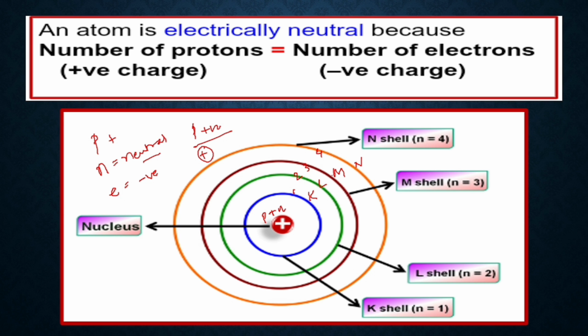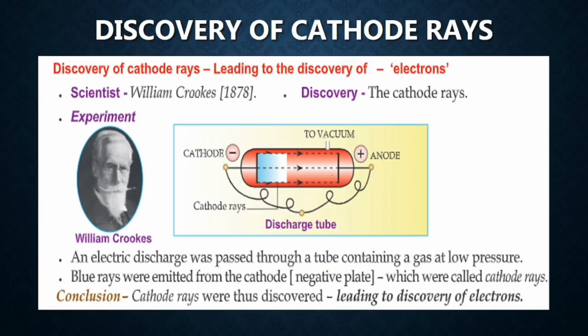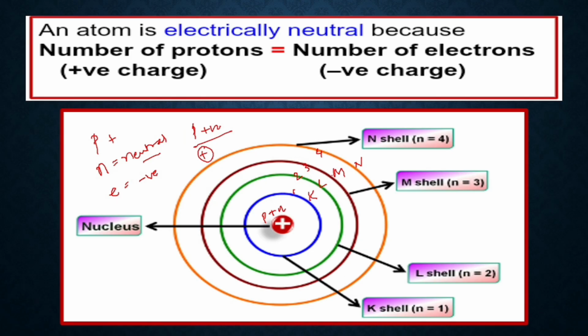As we move ahead, you'll come to know how many electrons can be fitted into the respective shells. You know that the value of small n is given. The formula is 2n square, where n is the number of the shell. For the K shell, where n is equal to 1, 2 into 1 square is equal to 2.